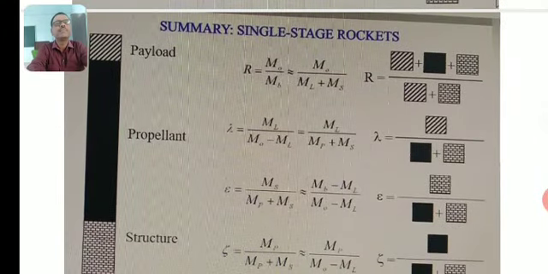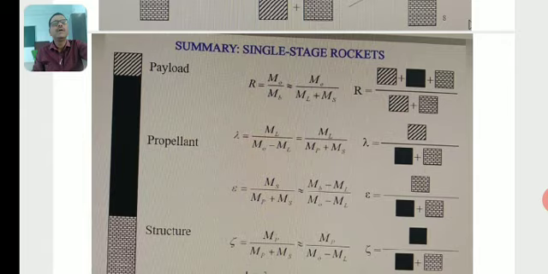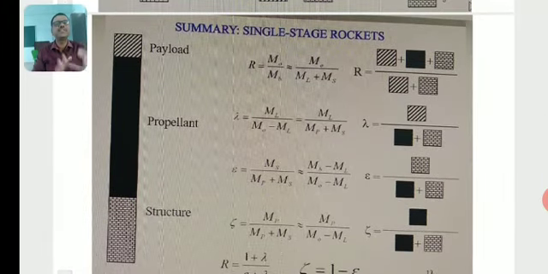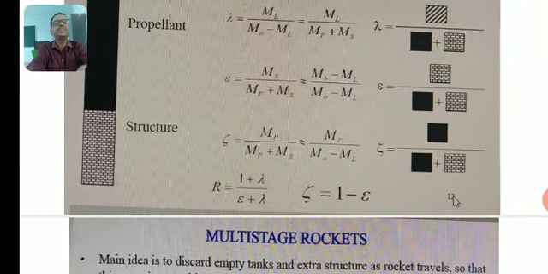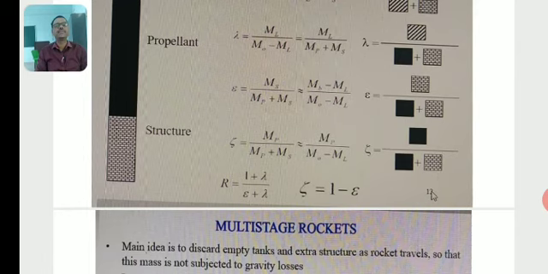Look here, this is for only a single stage rocket: payload, propellant, structure. R is equal to M0 by MB, then lambda is equal to ML by (M0 minus ML), then epsilon is equal to MS by (MP plus MS), then rho is equal to MP by (MP plus MS). So the relation between the mass ratio, payload ratio and structural coefficient is R equal to (1 plus lambda) by (epsilon plus lambda), and rho is equal to 1 minus epsilon.